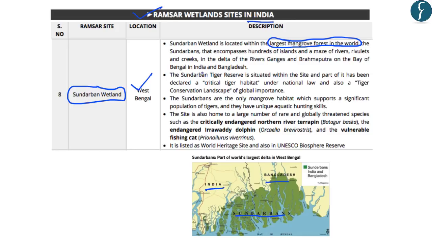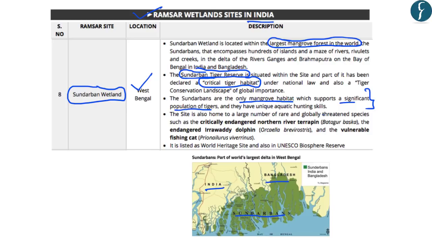Further, the Sundarban Tiger Reserve is also located within this Sundarbans Delta. And this has also been declared as the critical tiger habitat under India's Wildlife Protection Act. One unique fact regarding the Sundarbans is that these are the only mangrove habitat which supports a significant population of tigers across the world. So here it should be noted that in no other location in the world are tigers found in mangrove habitats. And that is why it is one of the unique locations for us and can be important for the exam.